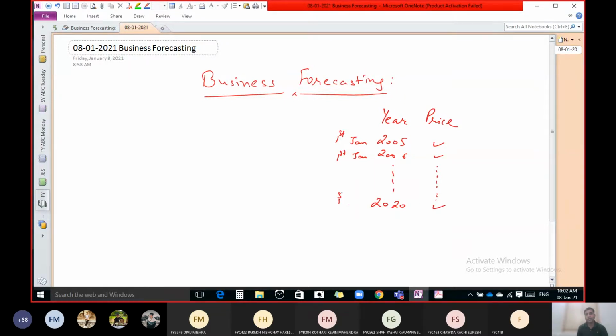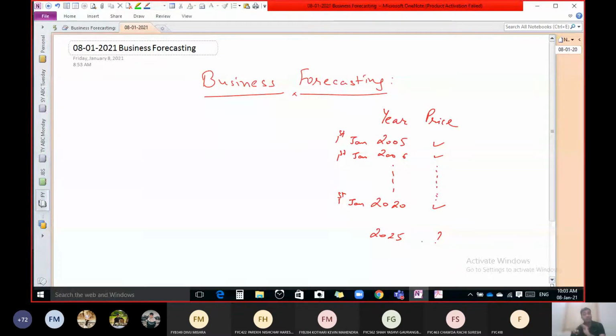So this data we have, the price for different years for Reliance company. And now from this data, we want to predict the price for 2025. Then the question is how to predict it, how to know the value of that.